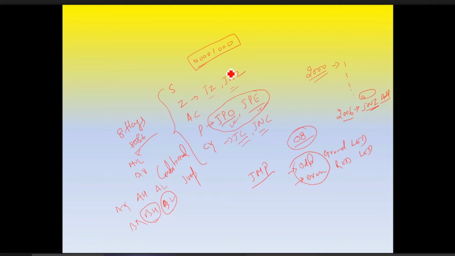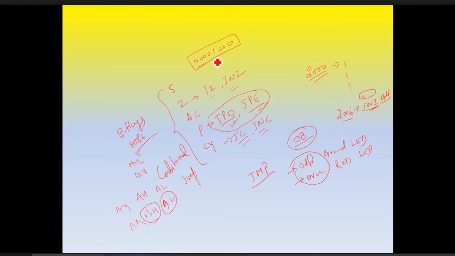How will the processor check this? For that we have to write some instructions, some program in such a way that we can count the number of ones.